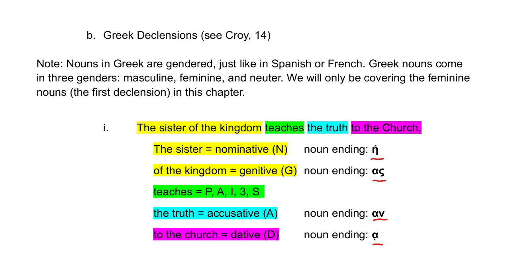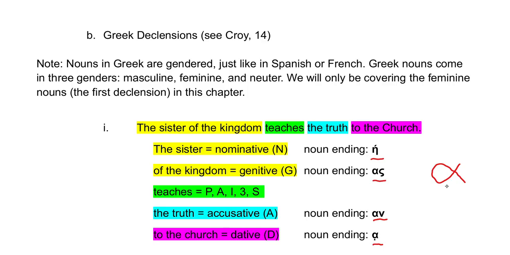That's not an accent. That's called an iota subscript. You don't need to know the technical term, but if I blow it up here, you see alpha with this little iota underneath it. That doesn't change the pronunciation at all, but it just shows you that at some point in the history of the Greek language, they were writing it like this. They stopped pronouncing it, but its presence was important.